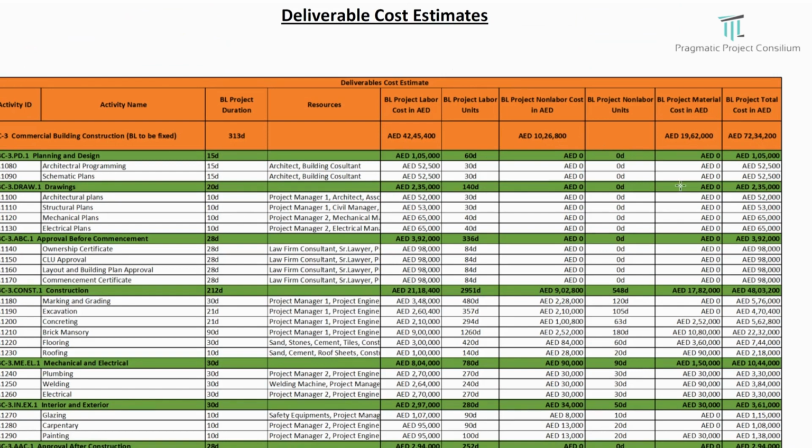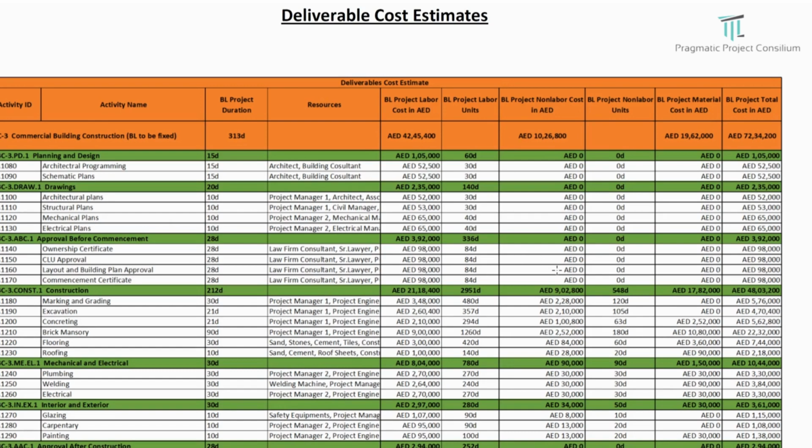We have divided it into 3 categories: project labor cost, project non-labor cost, and material cost. These are the 3 major divisions we have incorporated in our schedule and also in our resources.